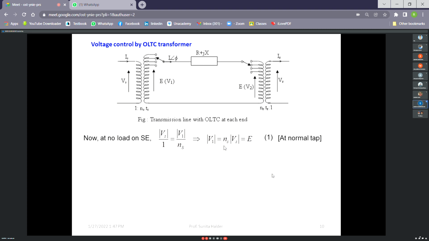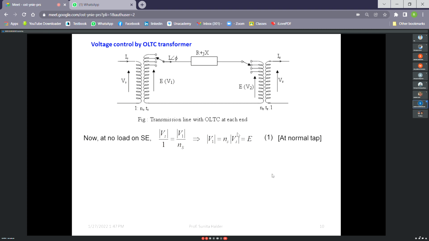Now here Ns is constant, Vs is also constant, because we are assuming a constant load, constant power, constant voltage at the sending end, we are supplying the power. So NsVs is constant, we are assuming that as a single variable E, right? Now this V1 or NsVs is the no load voltage, right?